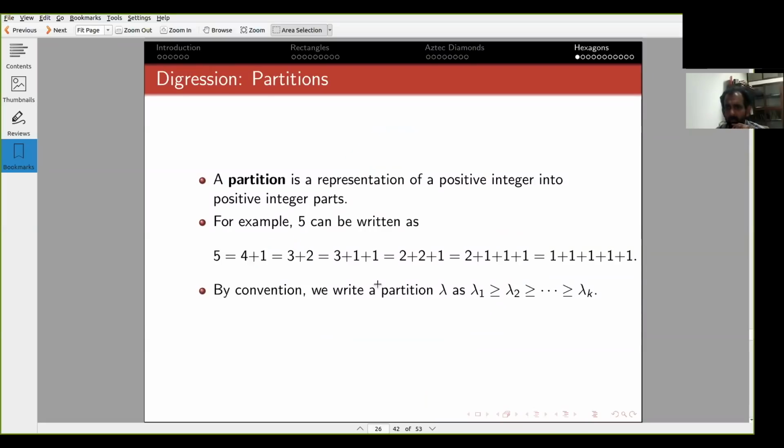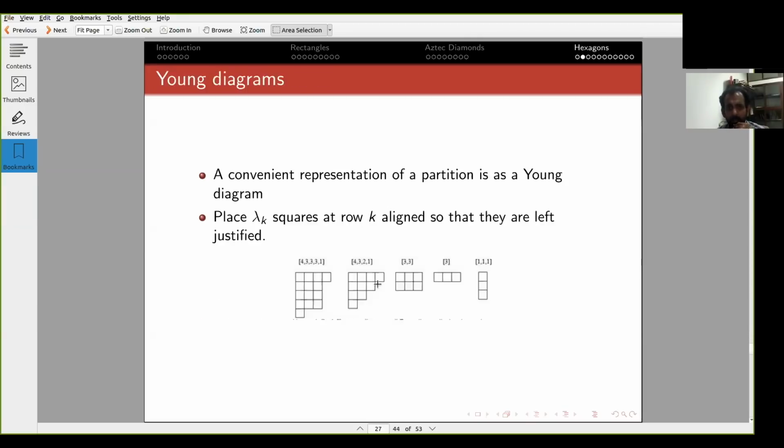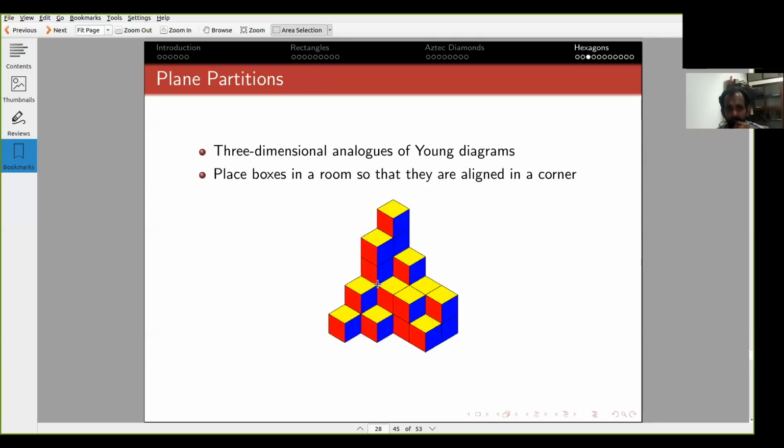Okay, so I should talk about tiling, and I'm running short of time. So you can ignore what is written. I'll go directly to explaining what a plane partition is. Partitions are important objects in number theory and combinatorics, and plane partitions are a three-dimensional generalization. You don't need to know about partitions. I can explain directly.